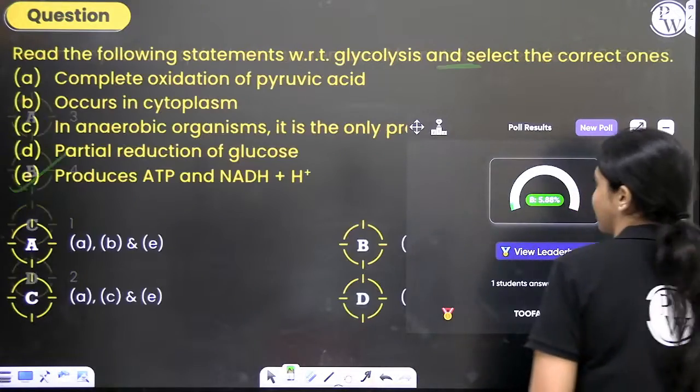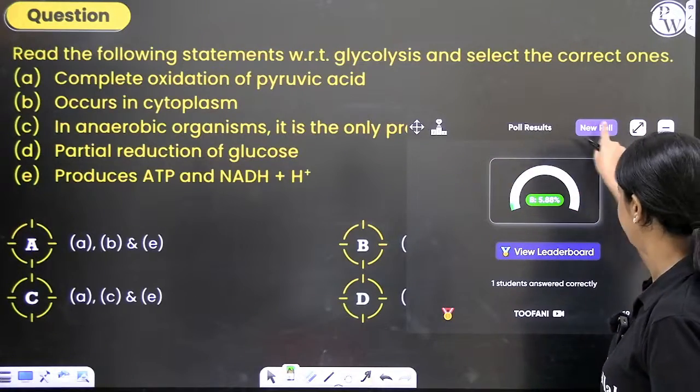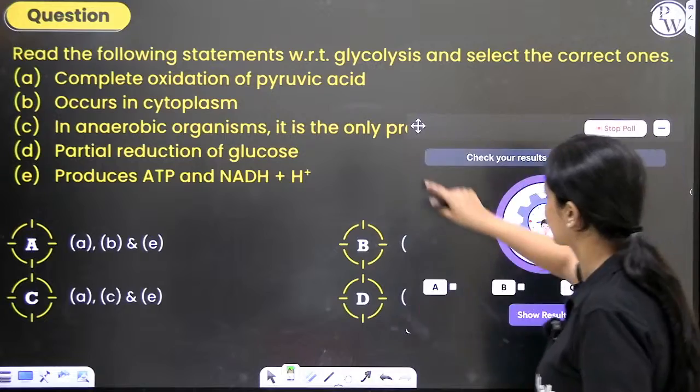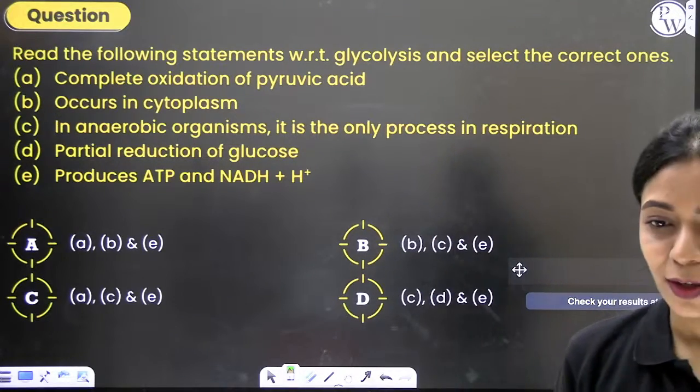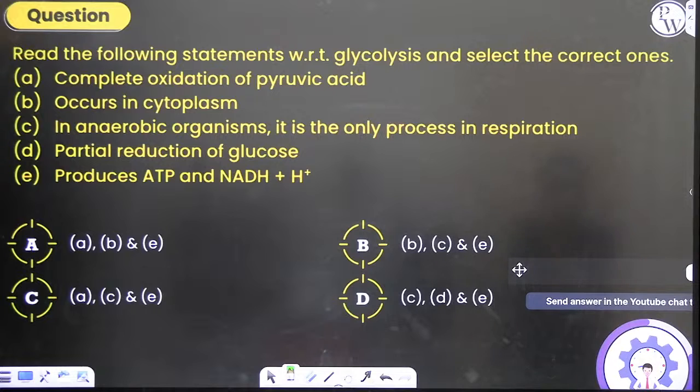Let's take a look at our next question. Read the following statements with respect to glycolysis and select the correct ones. Does complete oxidation of pyruvic acid take place? Does it occur in the cytoplasm? Is it the only process in anaerobic organisms? Is there partial reduction of glucose? Does it produce ATP and NADH and H+?